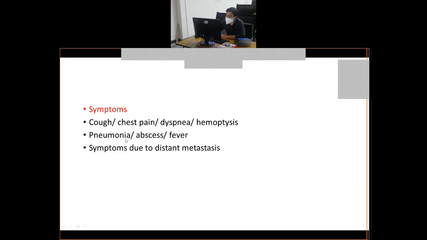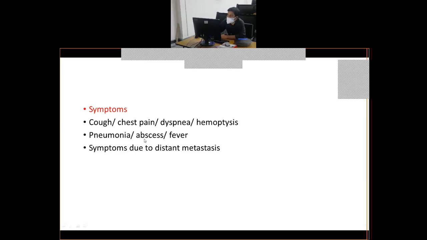Along with the mass, you will see other features like features of pneumonia and lung abscess. Pneumonia and lung abscess happen secondary to this lung mass, because the mass causes obstruction to the respiratory tract. The pent up secretions get secondarily infected, causing localized pneumonia around the mass, or it may form a lung abscess. If a patient has pneumonia and abscess, the patient will also have fever along with it.